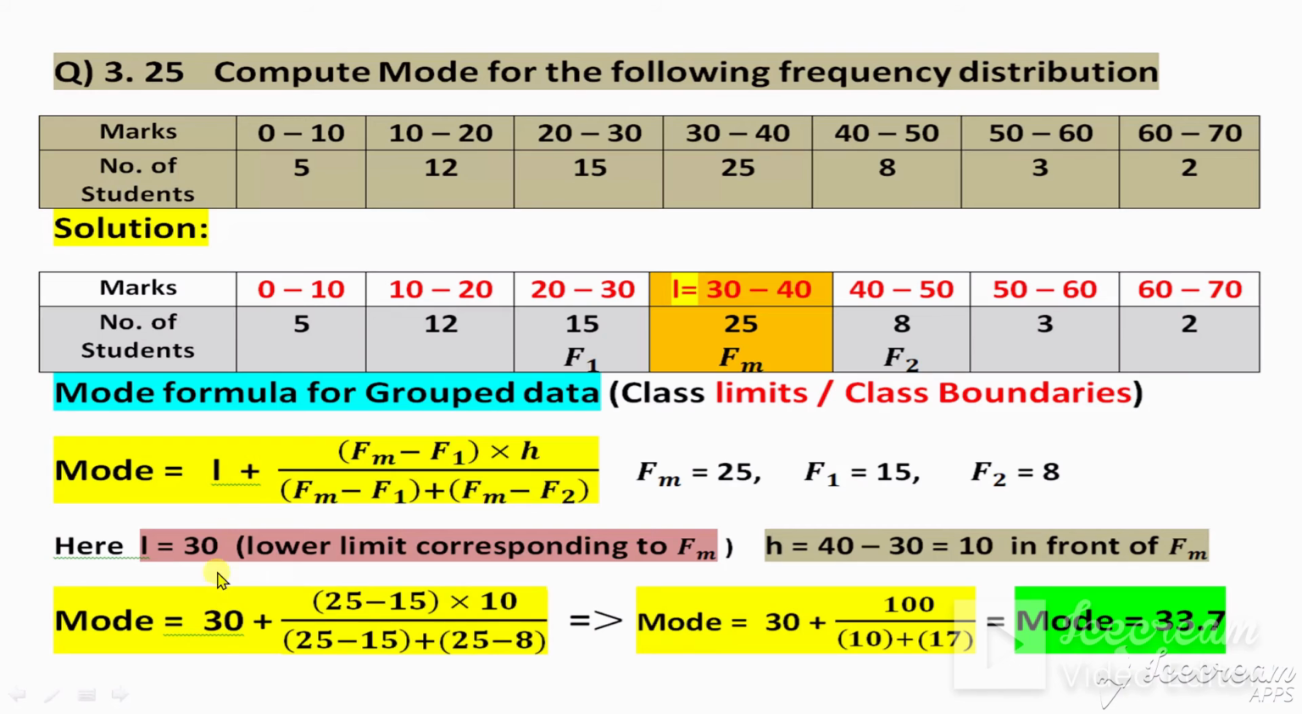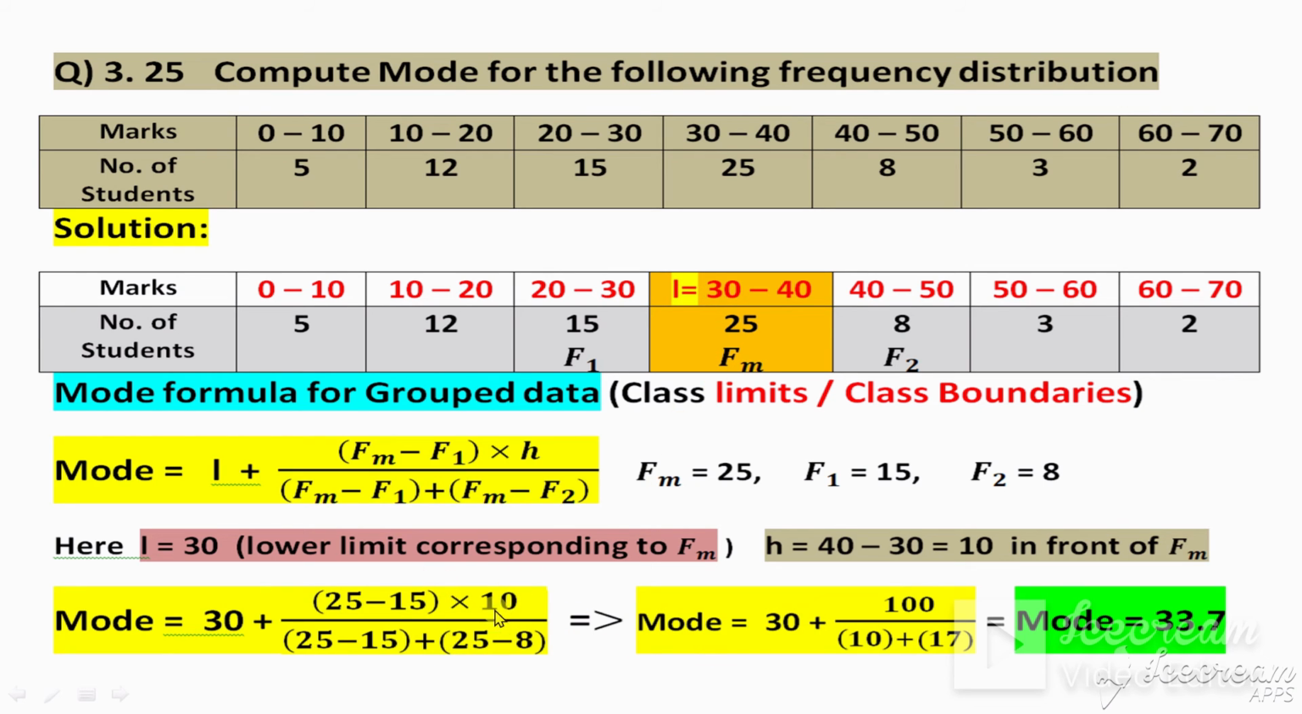Now write this one. L is equal to 30. From here, Fm is equal to 25, minus F1 15, multiply by H. H is the difference, and we get it from here: 40 minus 30 is equal to 10. H is 10.